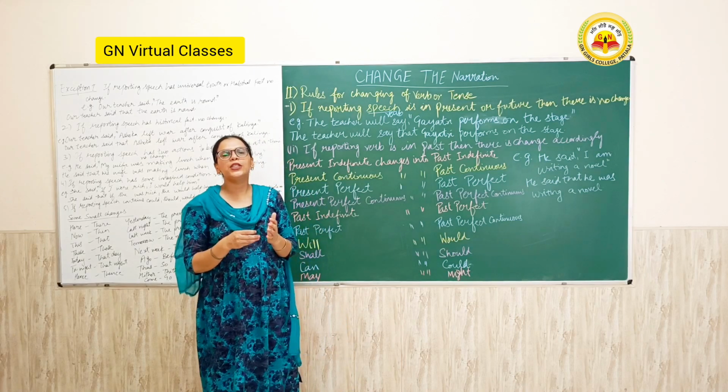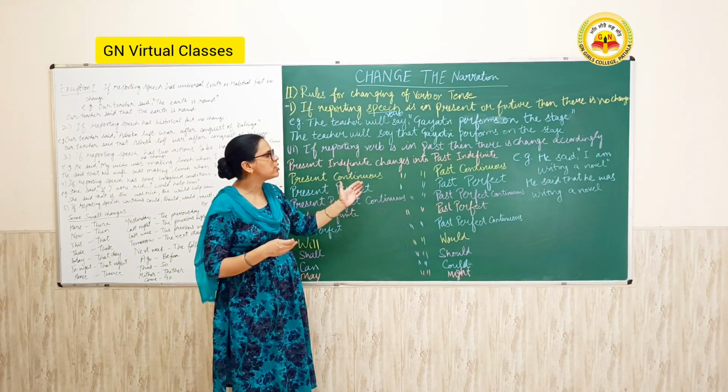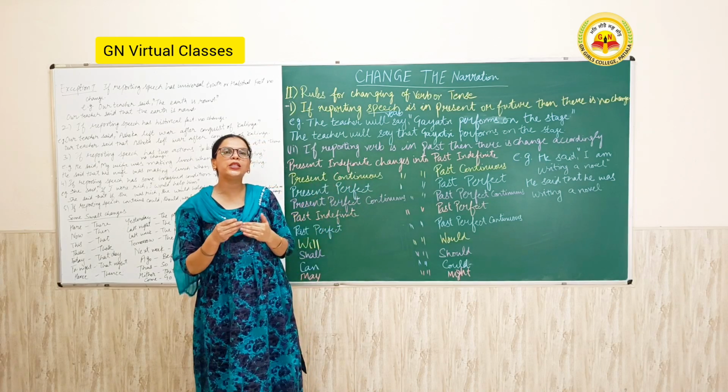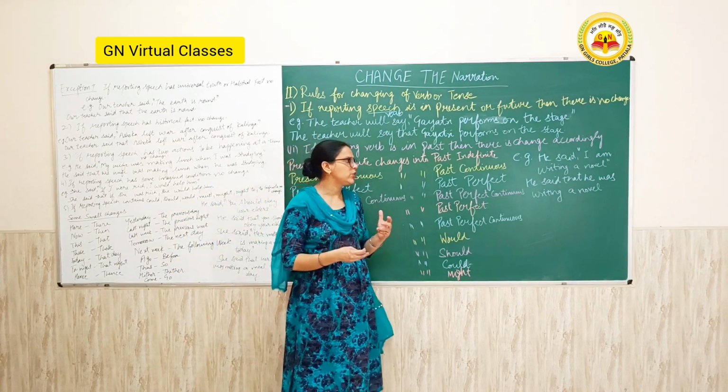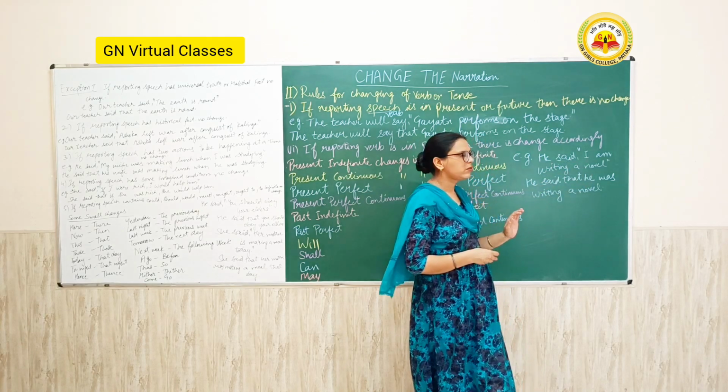If the reporting verb is in the past tense, then we have to change the tense according to this chart. You have to learn this chart, then you can change it. For example, he said, I am writing a novel.